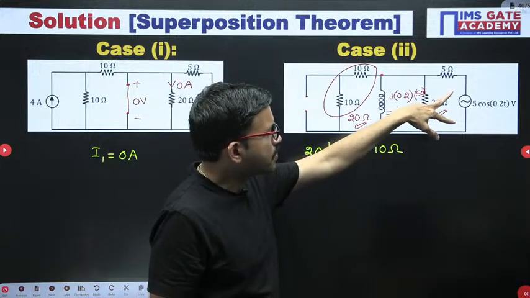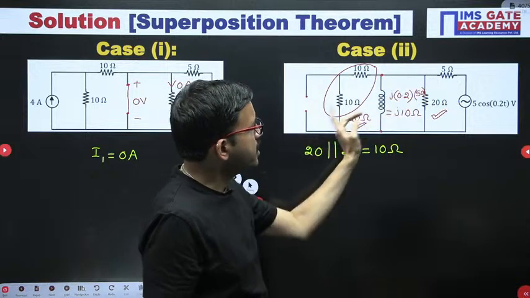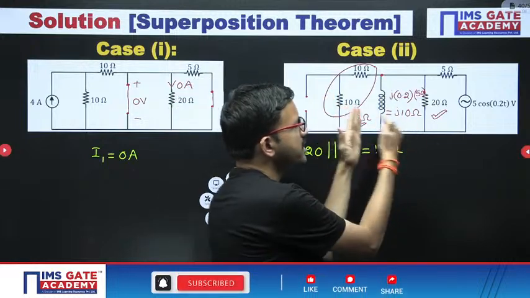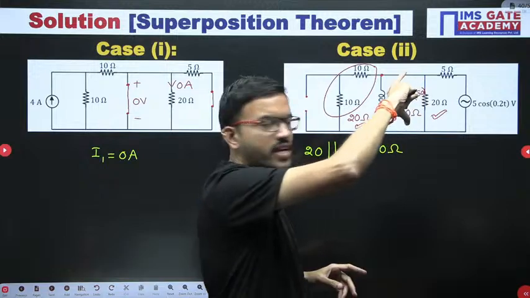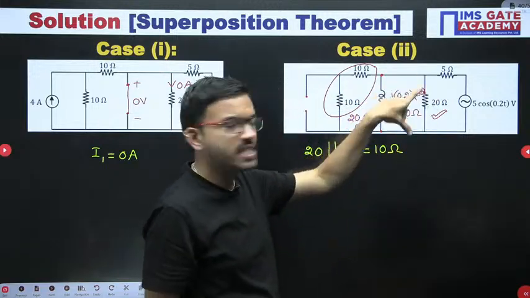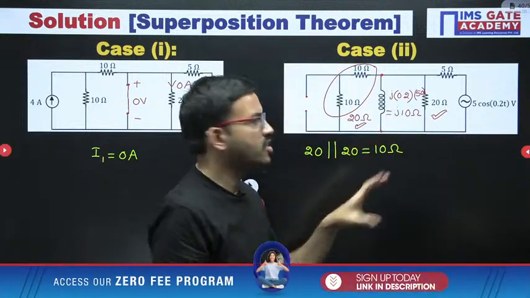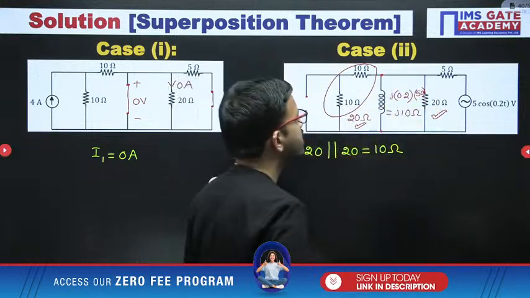Now just closely observe. You are having the supply voltage, then one resistor 5 ohm, and then here the equivalent resistance you got 10 ohm, and then j10 ohm. 10 ohm and j10 ohm are both connected in parallel. In parallel, definitely voltage will be the same. That means the voltage across this 10 ohm resistor is the same as across this 20 ohm and across this 20 ohm. All are the same because the terminals remain the same. I hope all of you are getting clarity.